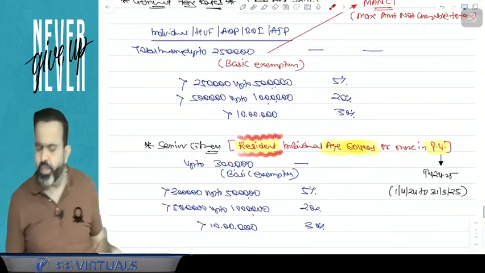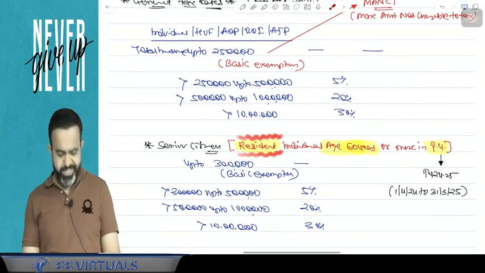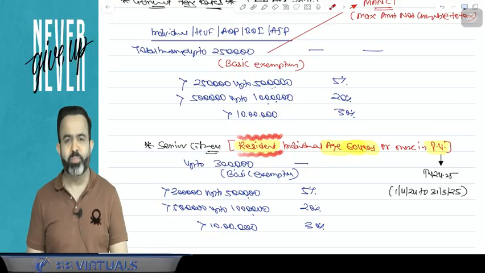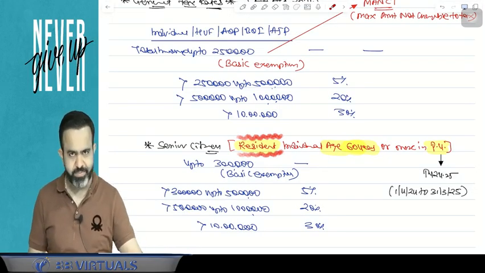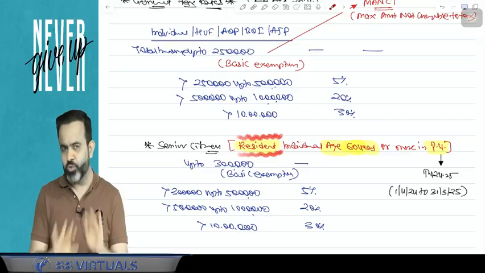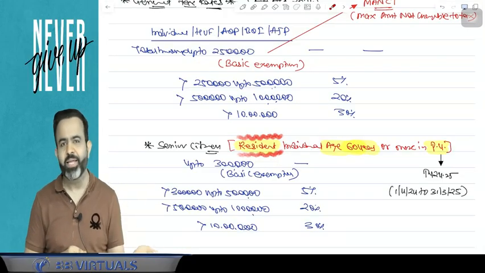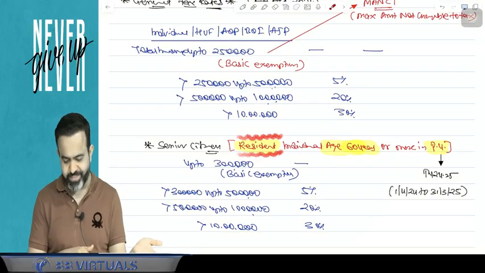So now try to understand. We are discussing today the general tax rate. General tax rate means in case of individual, HUF, AOP, BOI, artificial juridical person: up to 2,50,000 there is no tax; 2.5 lakh to 5 lakh, 5%; 5 lakh to 10 lakh, 20%; more than 10 lakh, 30%.